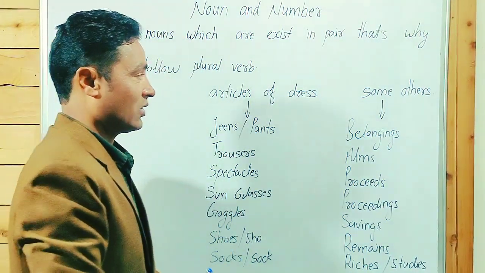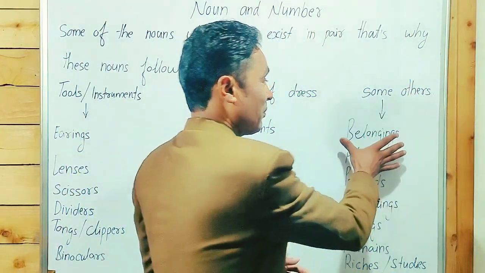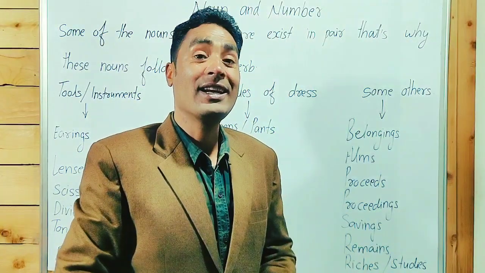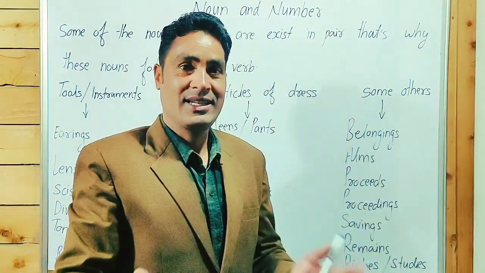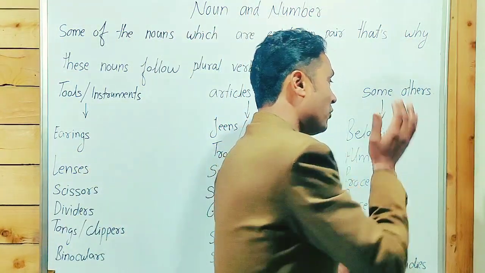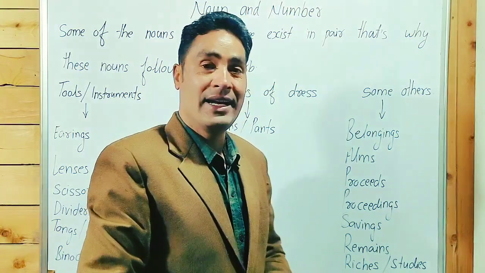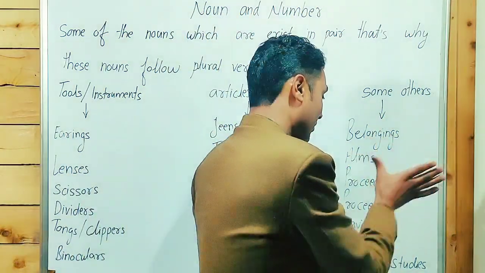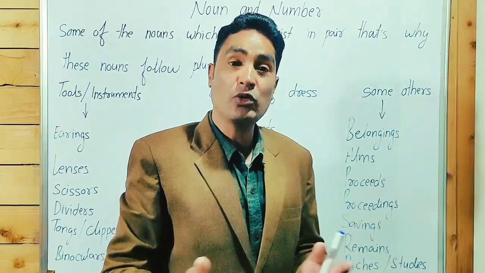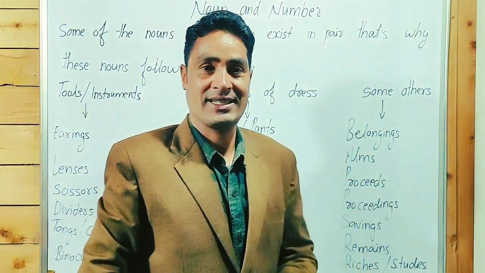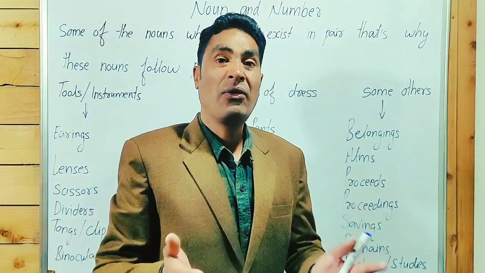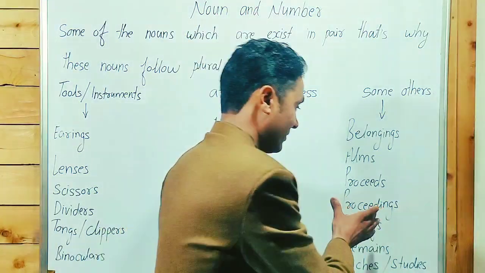Shoe is singular. When we talk about these "some others": belongings means property and assets. When we remove the s, it means related. Alms is always plural. Alms means something given freely to the poor. Proceeds means results. Proceedings means a court case for enforcing a right.